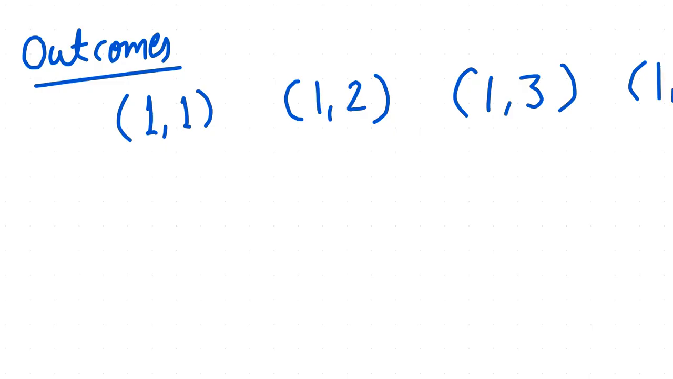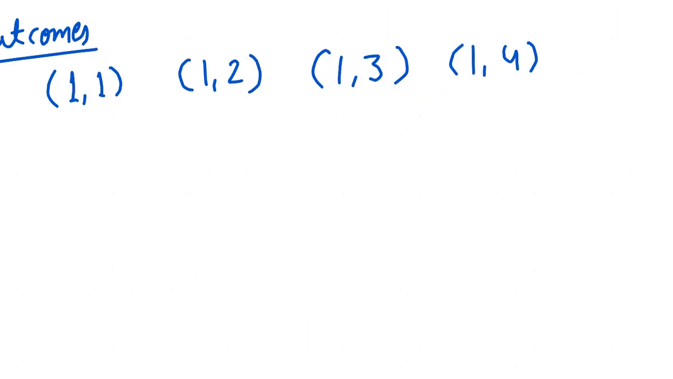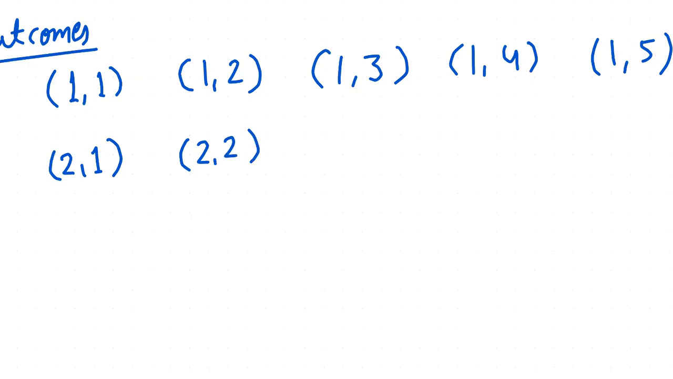1 and 5, 1 and 6. Now we'll take 2 on the first die and 1 on the second. In this row, we'll take 2 on the first and use all the numbers on the second, till 6. So we'll have a total of 36 outcomes when we throw 2 dice together.